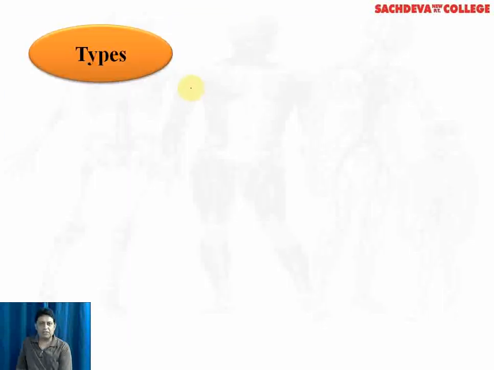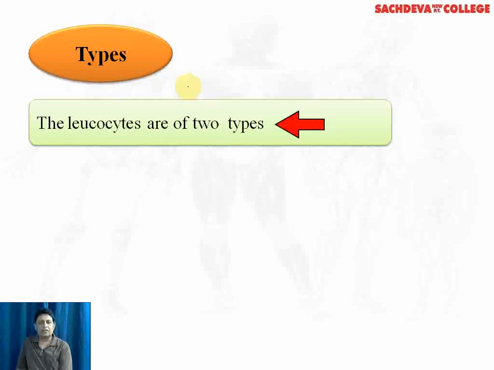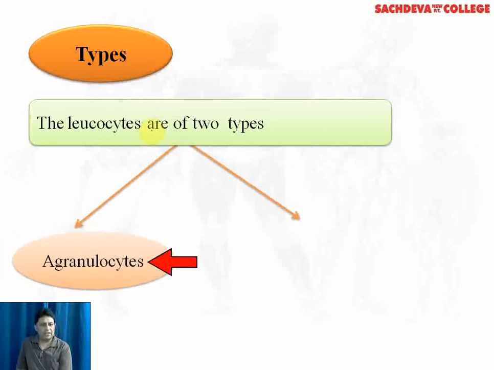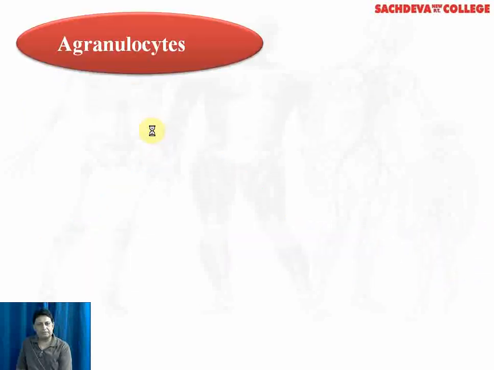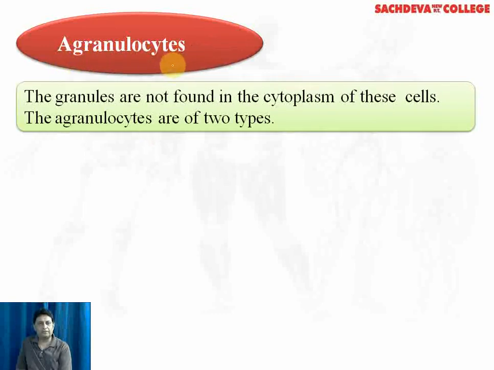Classification of WBCs. The WBCs or the leukocytes are of two types: the agranulocytes which do not contain granules, and the granulocytes which contain granules. We'll first take up agranulocytes. The granules are not found in the cytoplasm. The agranulocytes are of two types: